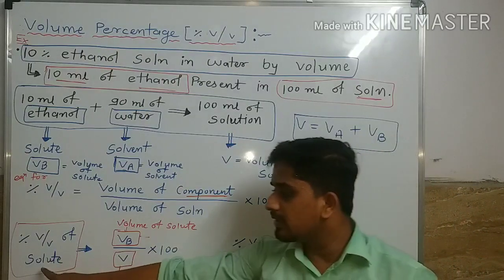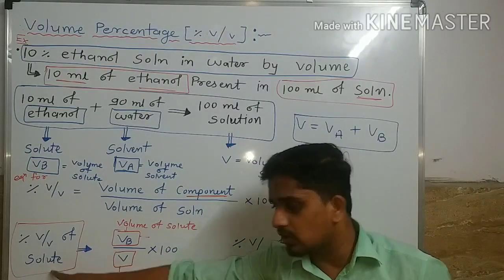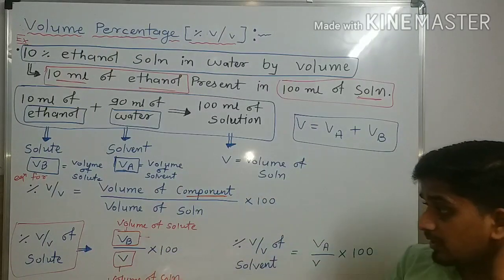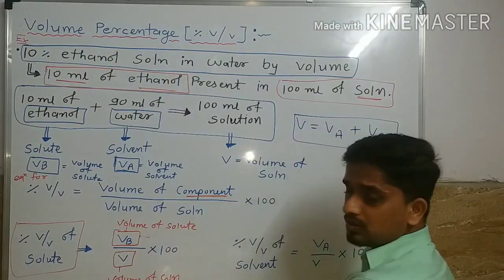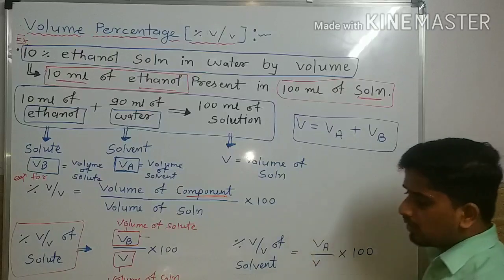So the equation will be volume of solute divided by volume of solution into 100.